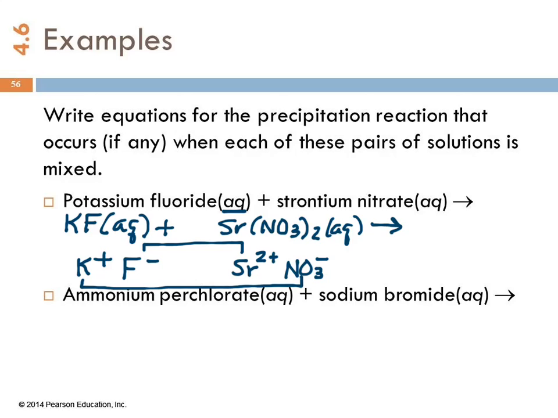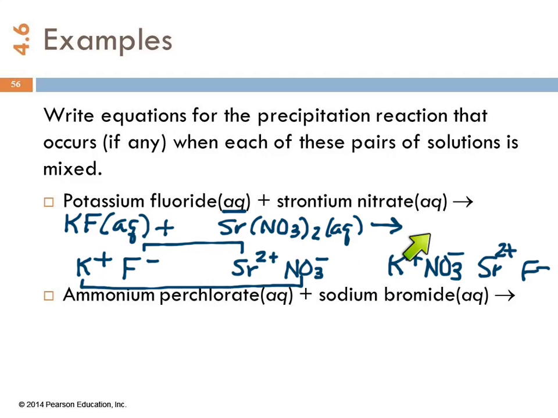So what we're going to do, because one of them is insoluble, that means we have to finish and actually do this equation. I'm just going to rewrite the ions over here with their new partners. We've got potassium and nitrate. We've got strontium and fluoride.